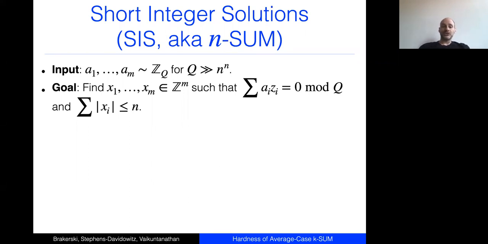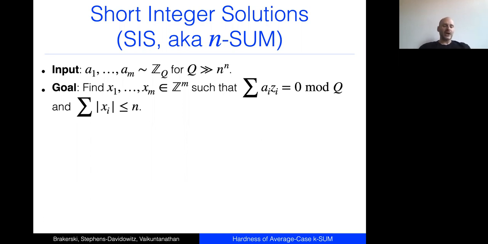They're from Z_Q, where Q is going to be very large. In fact, I really care about the asymptotics here, although you won't see why. I really care that Q is roughly n to the n. And the goal is essentially to find an n-sum of the inputs that equals 0 mod Q.